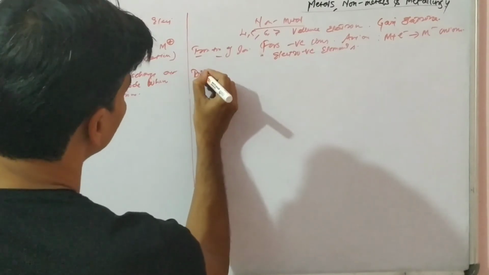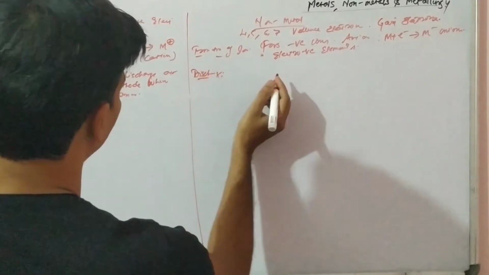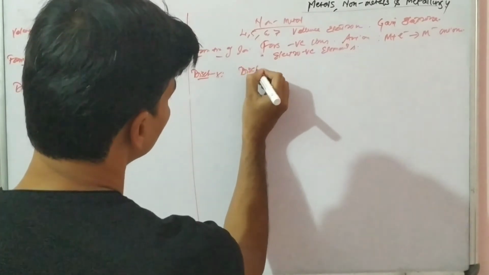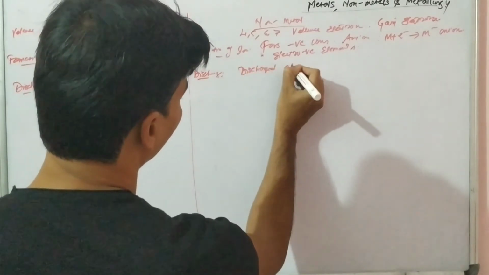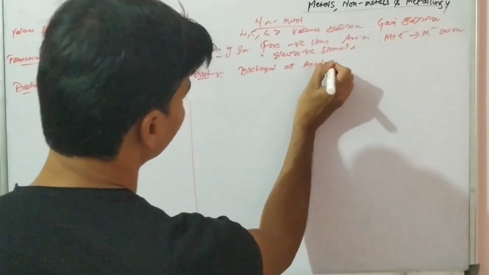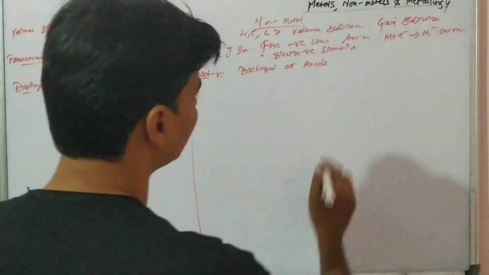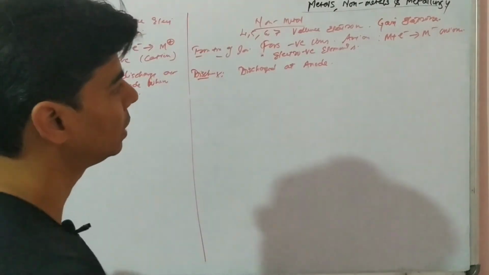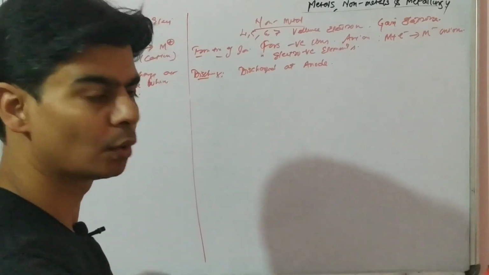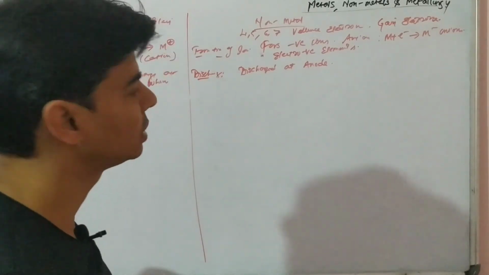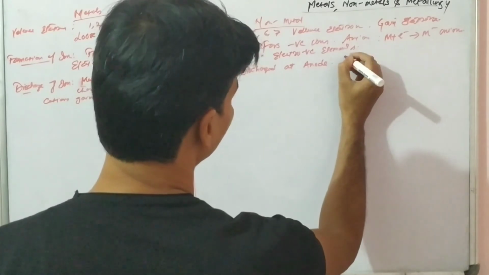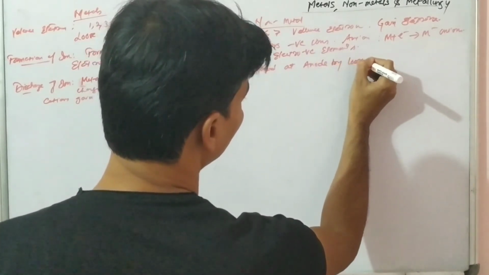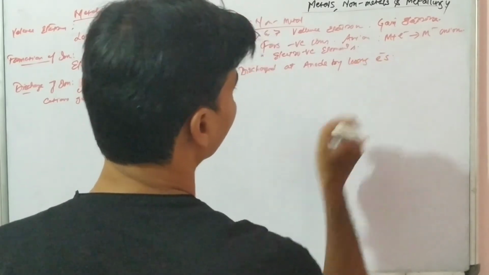Similarly, discharge at electrodes, we talk about non-metals, these are discharged or formed at anode, right? These are formed at anode. Why? Because these are negative ions. Anions, negative ions, will move to anode and will lose electrons, undergo oxidation and form non-metals there. They are discharged at anode by losing electrons, right?